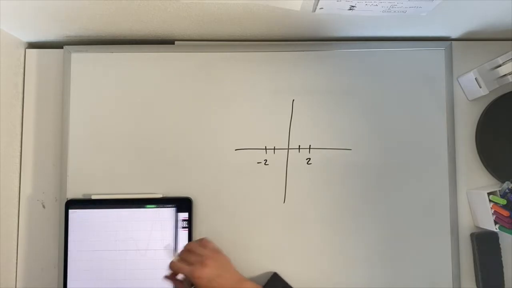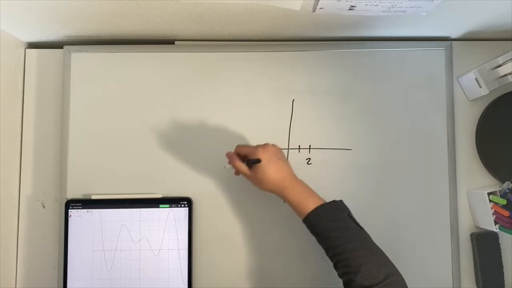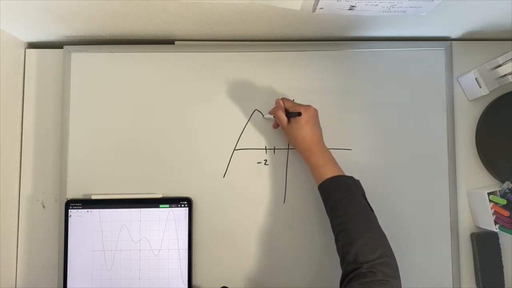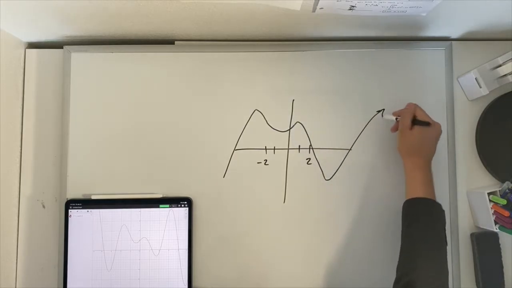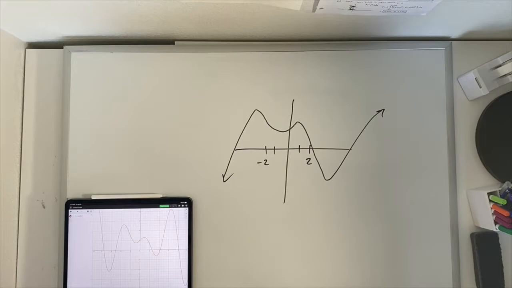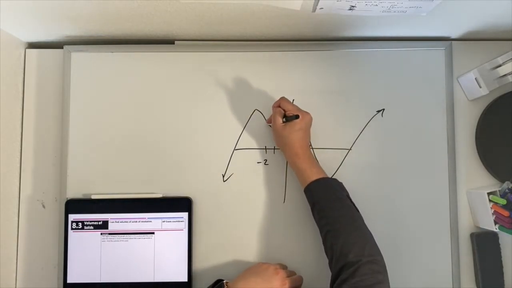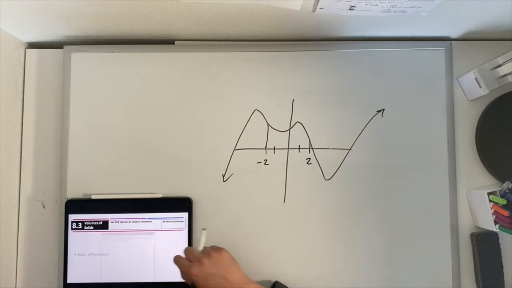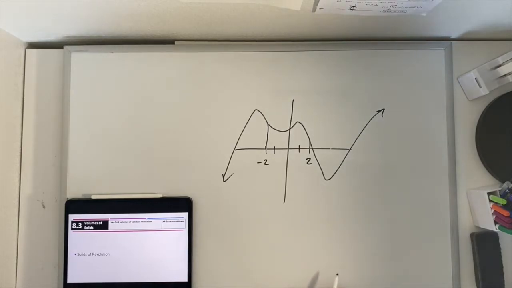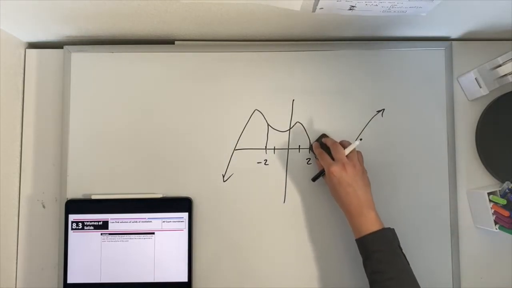Okay, and between -2 and 2, so our graph kind of does something like this. It goes up, and then it starts going down, and then it goes back up a little, and then back down, and then it continues doing some weird stuff off to the sides. Okay, so this is our graph from -2 to 2, so we're only looking at this part of the graph right here. And here's what's new about what we're doing here. Okay. We're looking at what are called solids of revolution. So we are taking, and I'm going to erase the rest of this graph just to avoid any confusion.